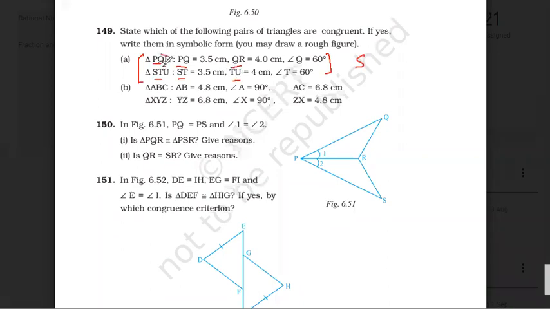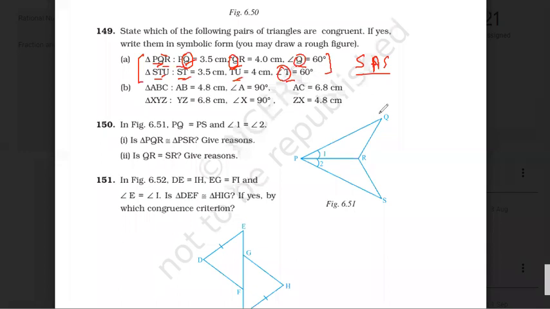S. Angle Q, angle T. So Q and T is in middle, right? So S, A, S. Yes or no? SAS. Right, everyone? See, angle Q, angle T. Then it is SAS.